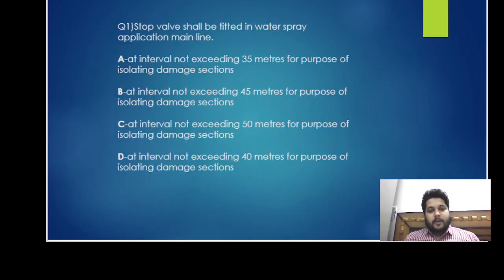First question: the stop valve shall be fitted in the water spray application main line. Options: A, at interval not exceeding 35 meters for the purpose of isolating damaged sections. B, at interval not exceeding 45 meters. C, at interval not exceeding 50 meters. D, at interval not exceeding 40 meters for the purpose of isolating damaged sections. Let us see.